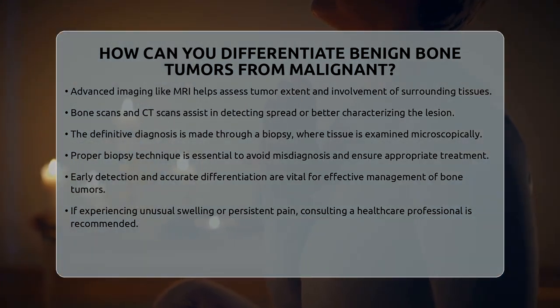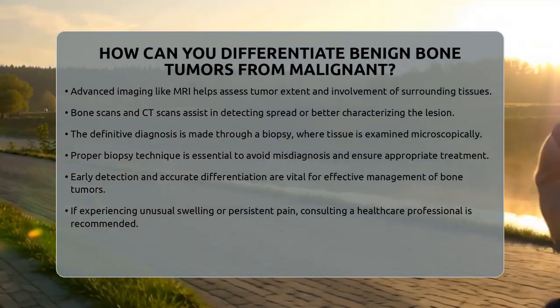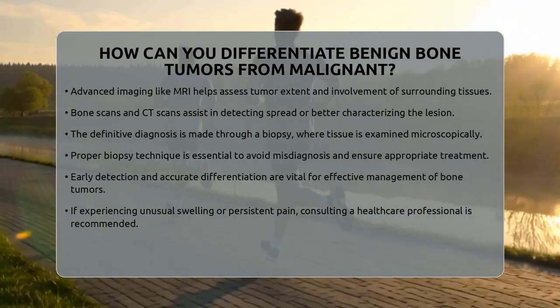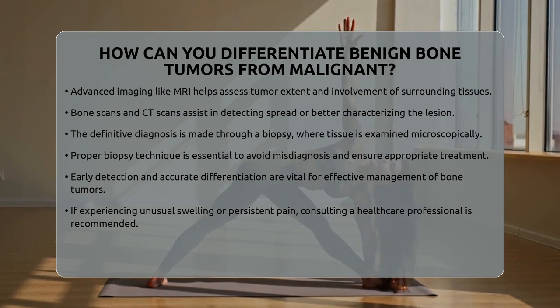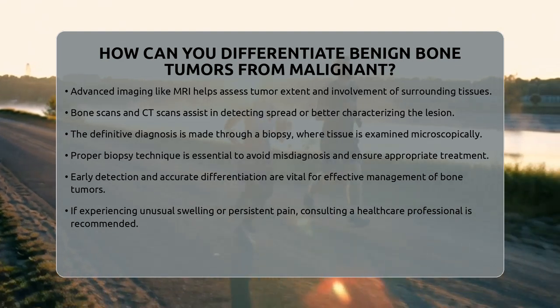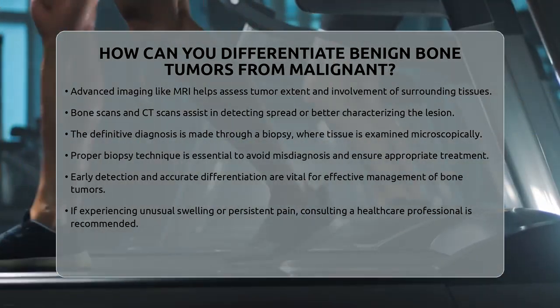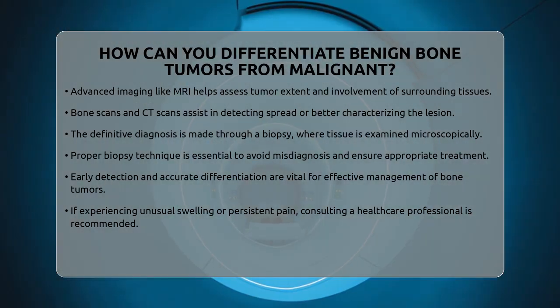In summary, differentiating benign from malignant bone tumors involves looking at patient age, tumor location, radiographic features like margins and pattern of destruction, mineralization, and periosteal reaction. Advanced imaging helps clarify the picture, but a biopsy provides the final diagnosis. Early and accurate identification is key to managing bone tumors effectively.